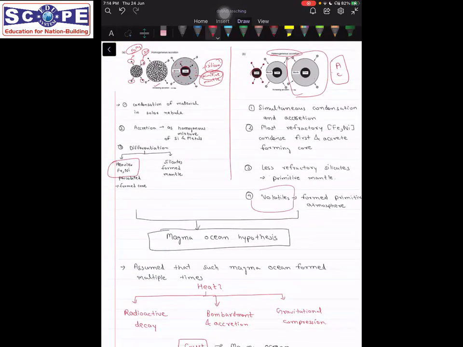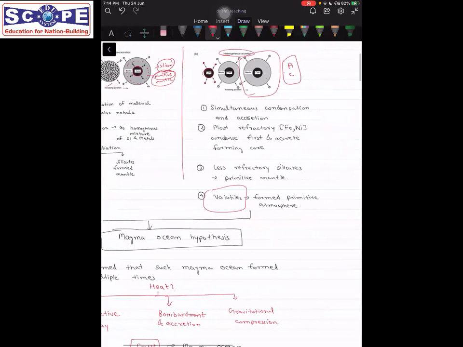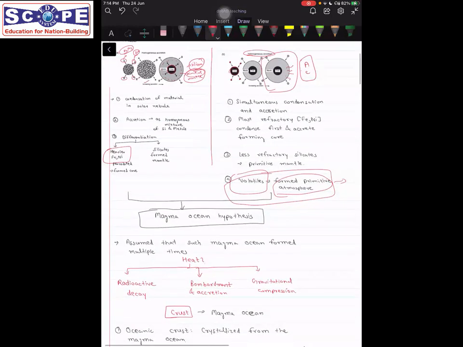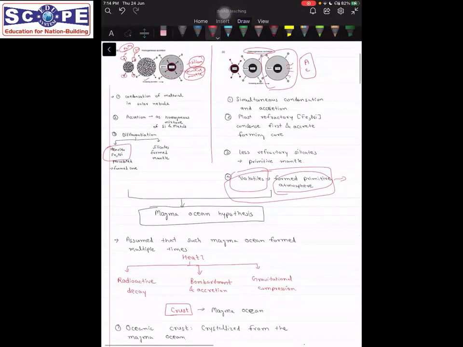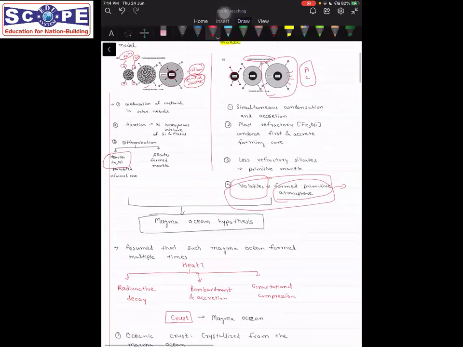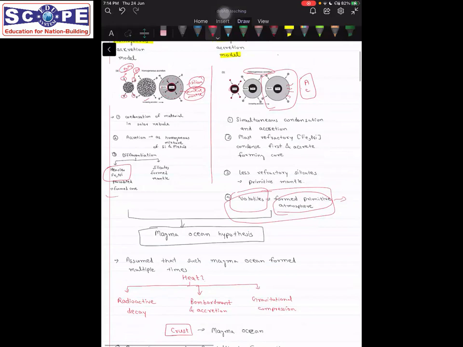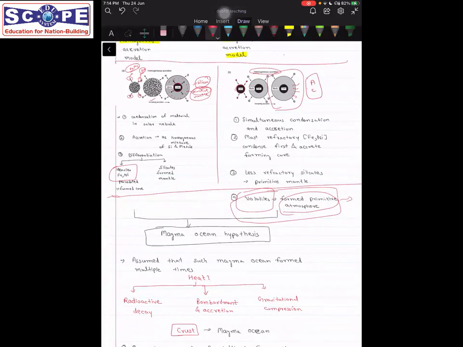And what happened after that? The volatiles. It's not that all the volatiles were blown away, as we talked about; some volatiles were also being released. And these volatiles form the primitive atmosphere. But we don't need to deal with the atmosphere. Our main concern is the layers of the earth, that is crust, mantle, and core. Okay, so I hope this is clear, that these two models were hypothesized.